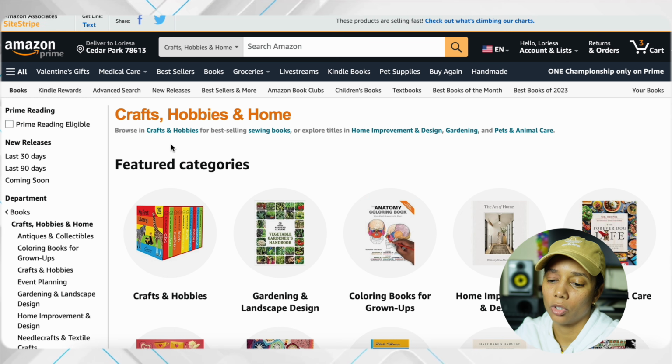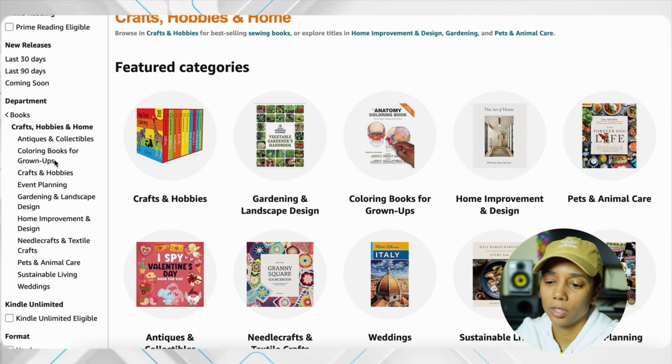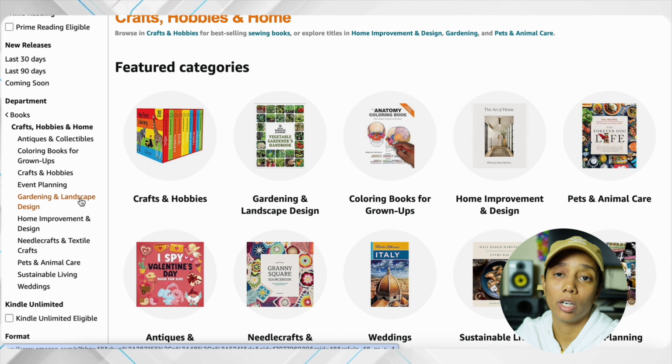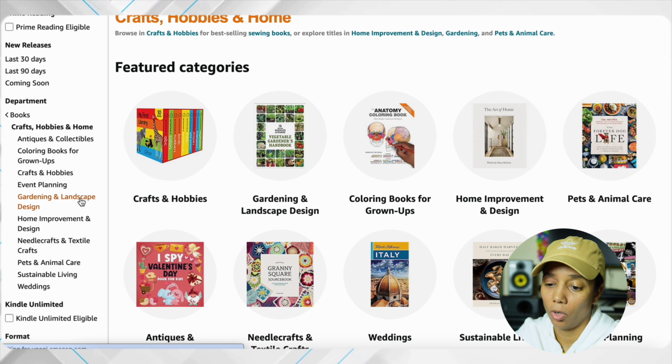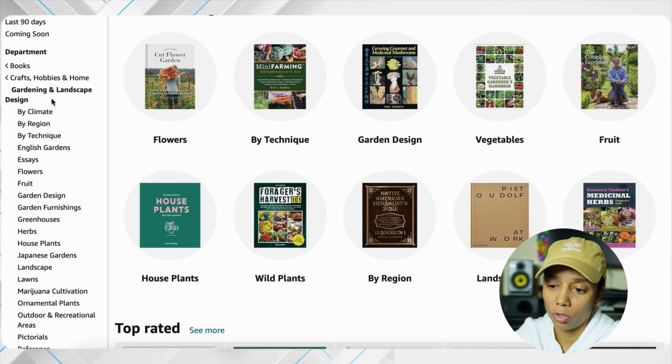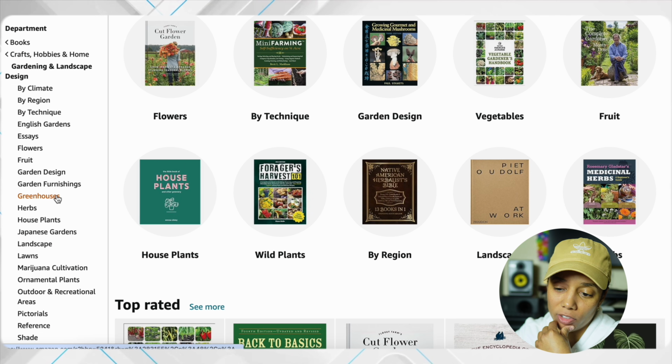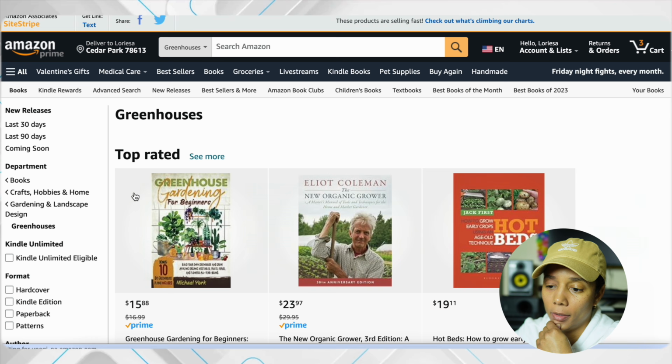So let's go ahead and click on crafts and hobbies. Coloring books for grown-ups, that's a good one. Gardening and landscape, that's an actually really good one. There's a lot of things you can do with gardening and landscaping. So let's just go ahead and click on that. And as you see, we click on gardening and landscape, there is actually more subcategories within here. So let's go ahead and just click on greenhouses.